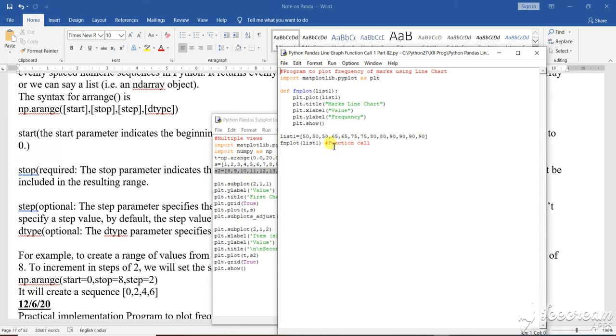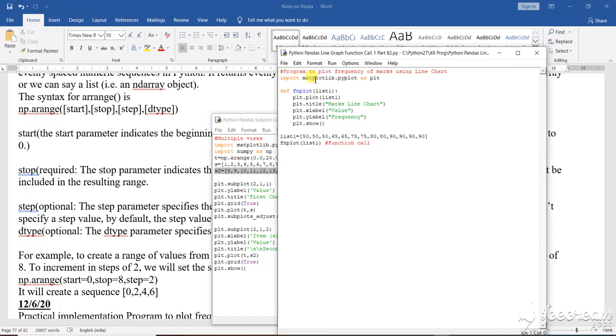A very important one is a function call. I have shown you previously many programs with a function call. Here you see, in the graph also we can plot the graph using a function call. What is the function I am calling here?